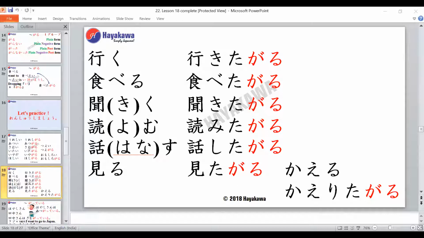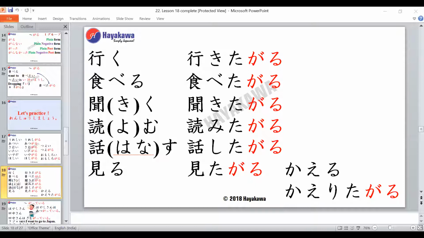Okay, the next verb is Miru, which means to see. Jeevan-san, would you like to try doing this one? Mita Garu. Very good, Jeevan-san. So it becomes Mita Garu. Right? Mita Garu.